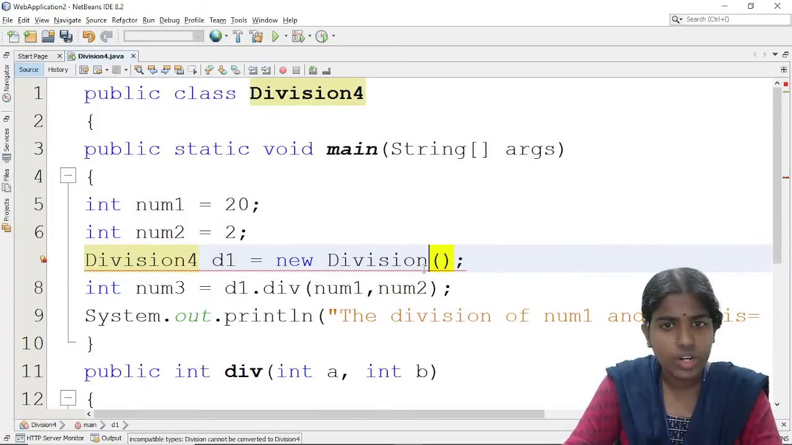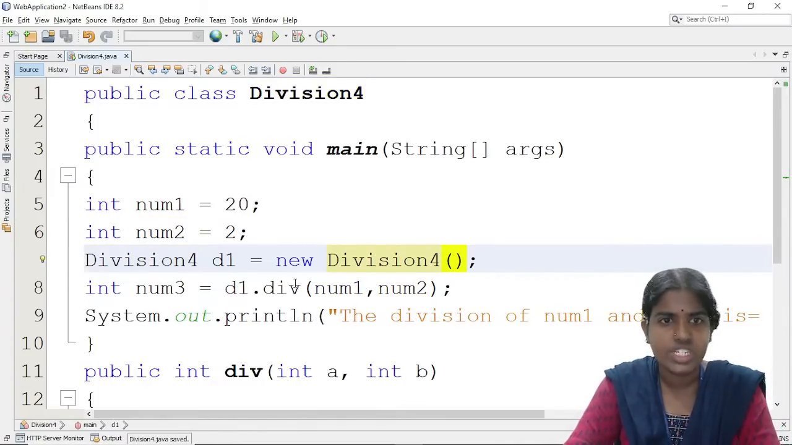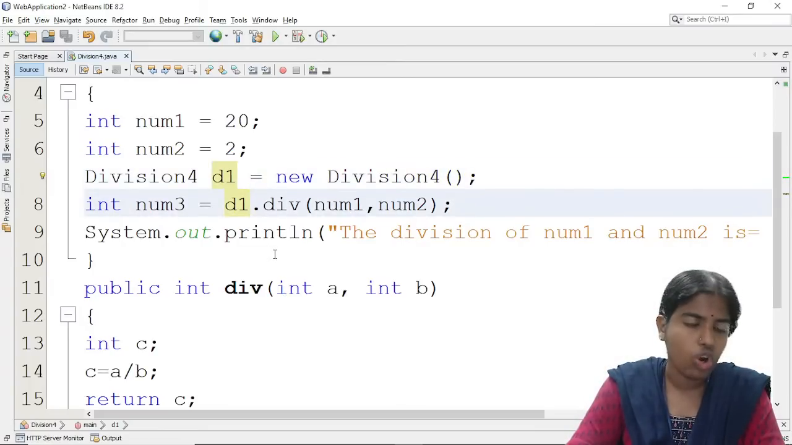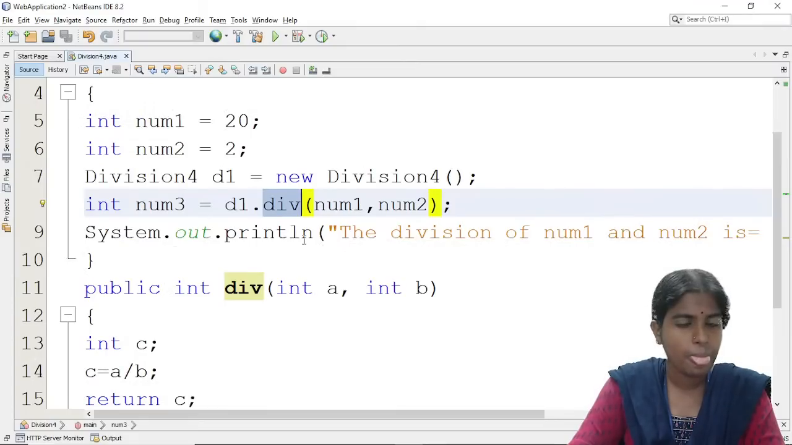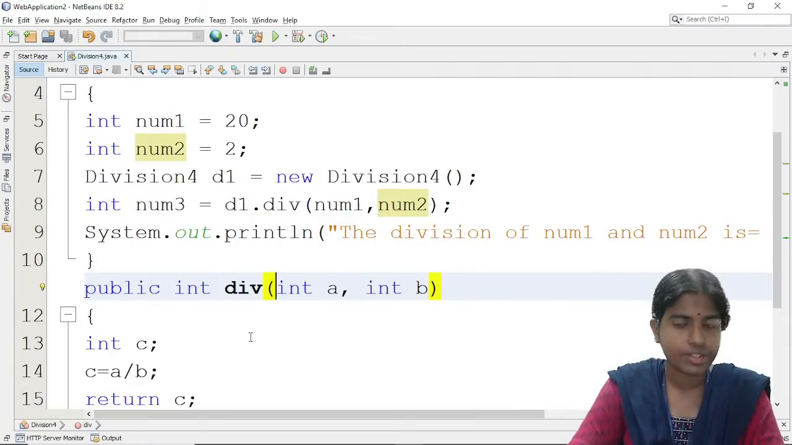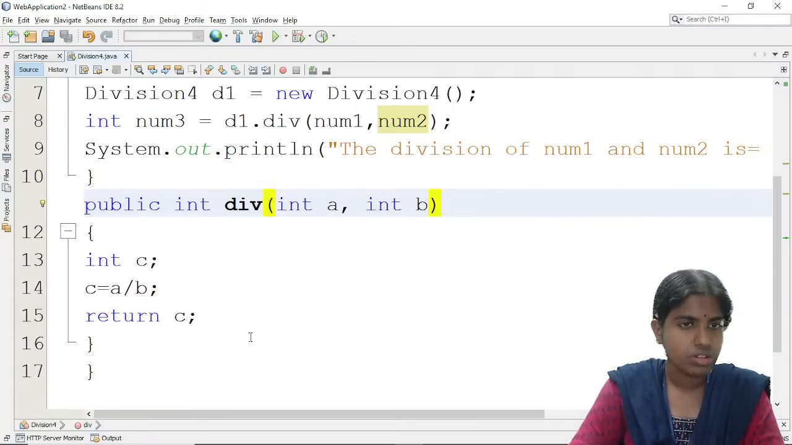So I am trying to create an instance of this division class. Division d1 equal to new Division. Using this created object, using the dot operator, I am calling this method called div. And I am passing these two parameters, num1 and num2, these two are given as inputs to this div method. Clear with this?